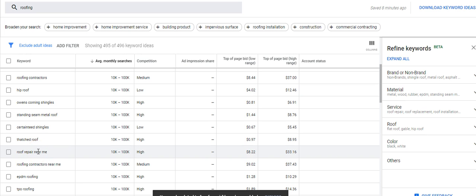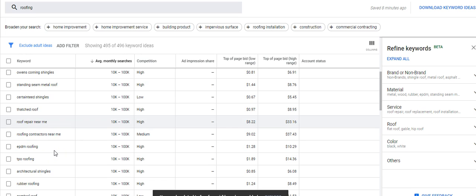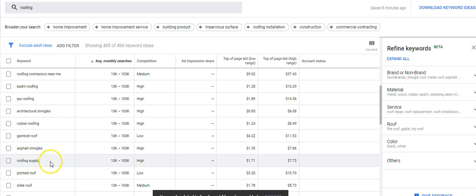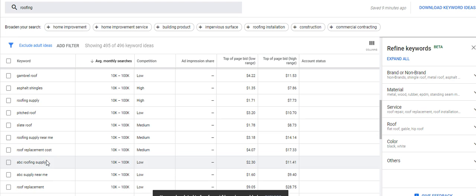Instead of just roof repair, maybe they're going to do DIY, do it yourself. Now this is somebody wanting to go hire somebody, right? So let's just keep looking. What else do they have in here to look at? Roof replacement cost, maybe. Maybe you go after that. People searching for that, right? And they come up with an ad. $4.07. So you're going to look at things by the volume that they get and the cost. And this is how you're going to select your keywords to put in the ad.